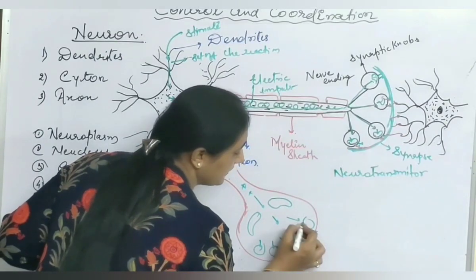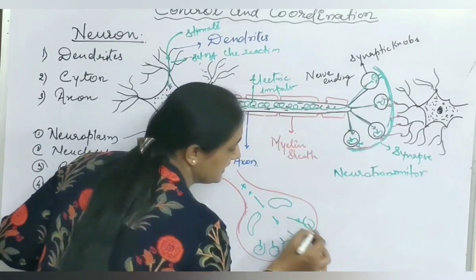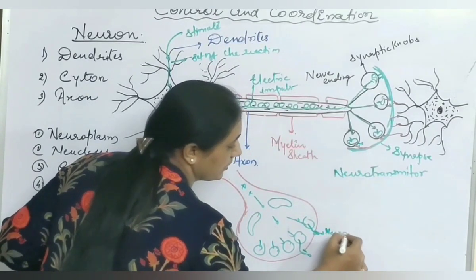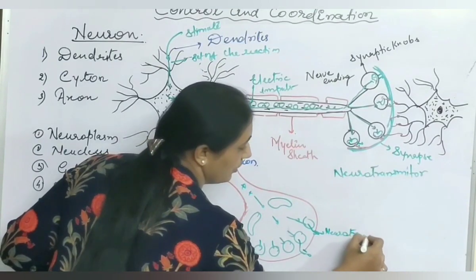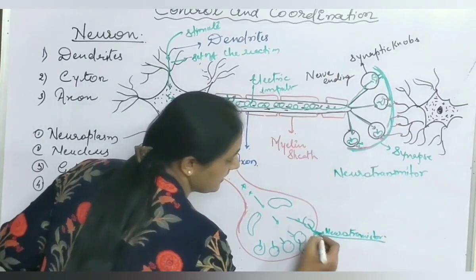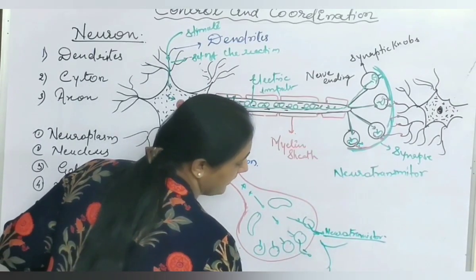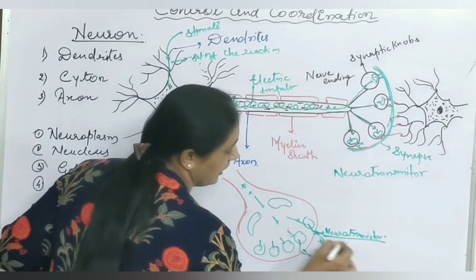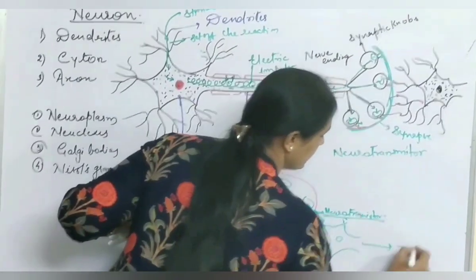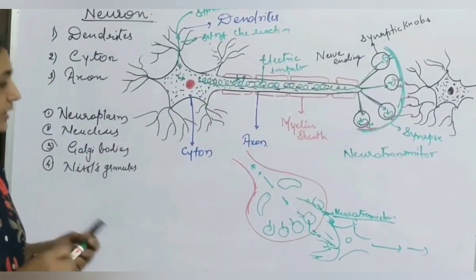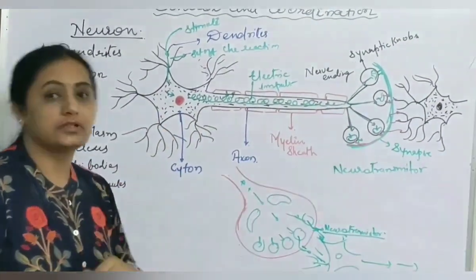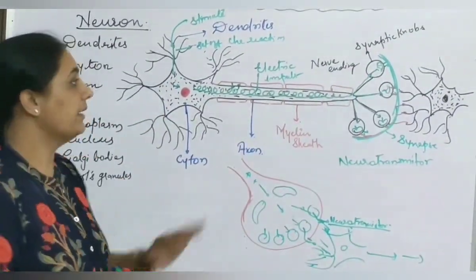Through this opening, the synaptic vesicle with ions releases a chemical called neurotransmitter. With the help of the neurotransmitter, these impulses reach the tip of the dendrite of another neuron. This is another neuron, and in this way from one neuron to another, these impulses move and carry forward up to the central nervous system, that is the brain and spinal cord.